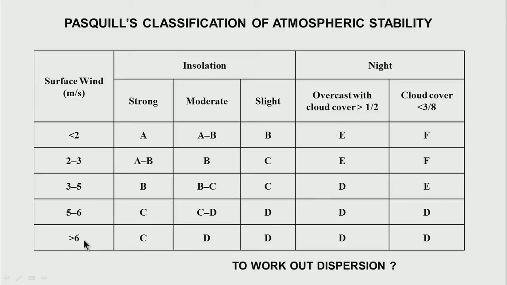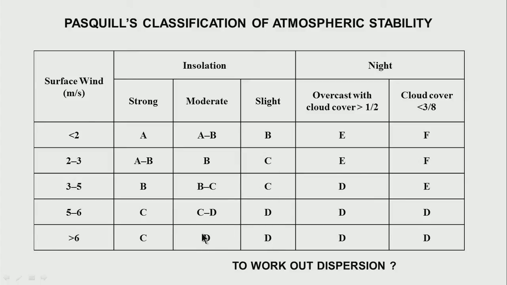Similarly, let us go to the opposite case, wherein I have very high wind speed. And what does the wind speed do? As we saw, the wind speed changes the lapse rate above the surface of the earth. Well, the unsteadiness A becomes an unsteadiness C, moderate becomes D, it becomes almost D over here.